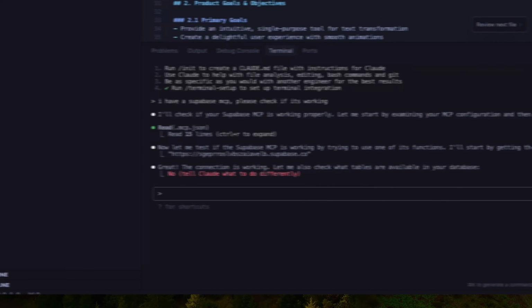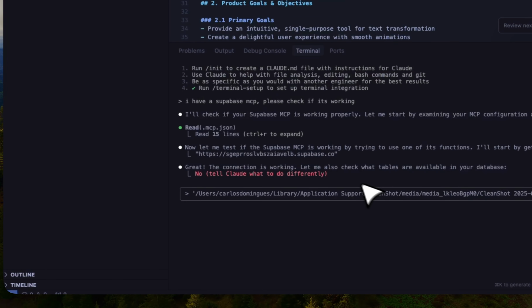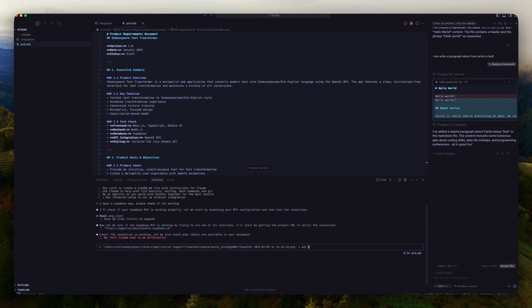I'm going to drag and drop these into the terminal. I'm going to say to do a Next.js app with a visual similar to this, and also use @, and it's going to show the documents that we have in the PRD for us to complete.